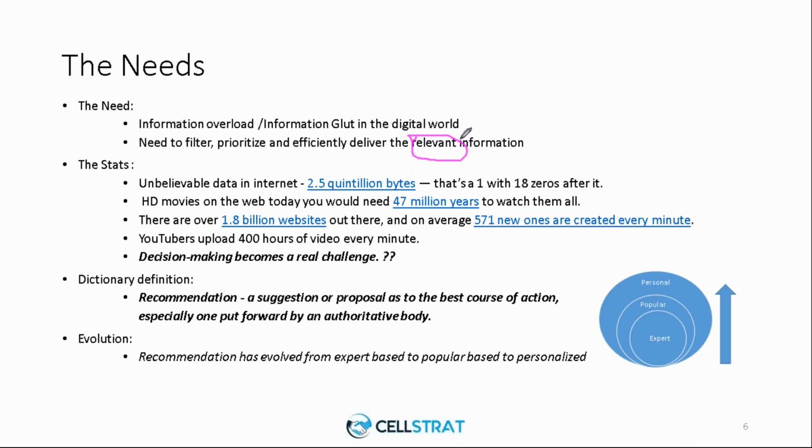So the twin objectives of ensuring that you do not get caught in the information glut or information overload, and making sure that you get relevant information so that you can act on it, are the primary reasons why we need a recommendation system. With a recommendation system, what becomes easier is decision making.